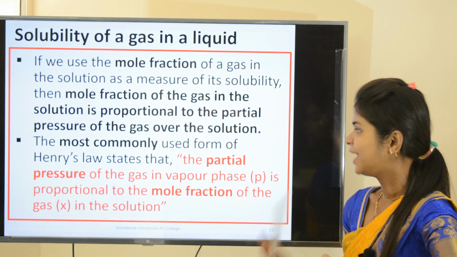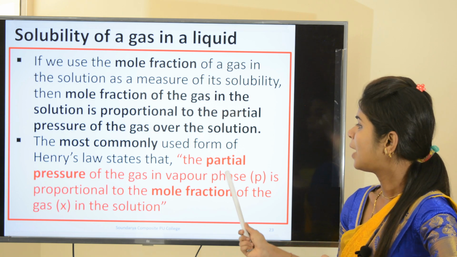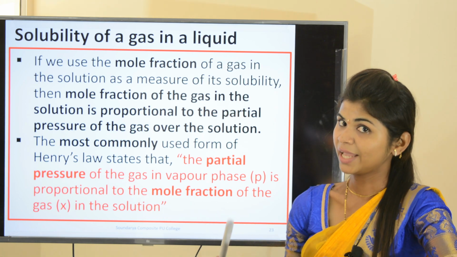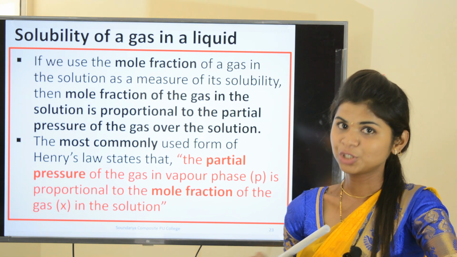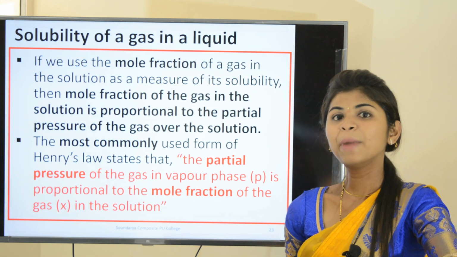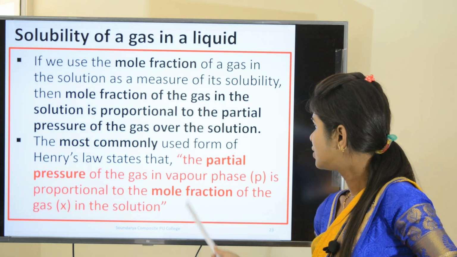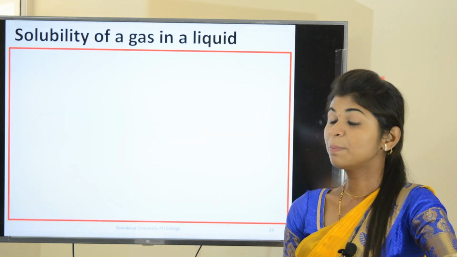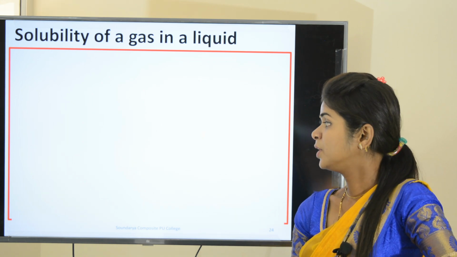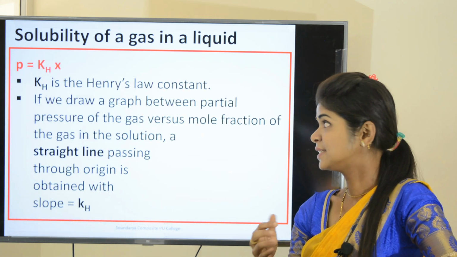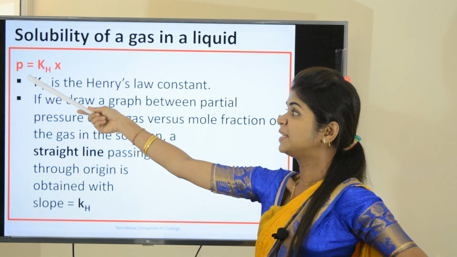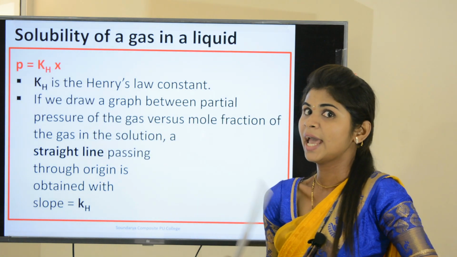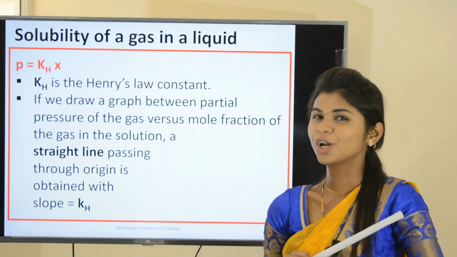There is a direct relation between the partial pressure of the gas and the mole fraction of the gas in the solution. Then what is the mathematical expression for Henry's law? It is the relation between partial pressure and mole fraction. So the partial pressure of the gas in vapor phase is given by P, and X is nothing but the mole fraction of the gas present in the solution or the liquid.